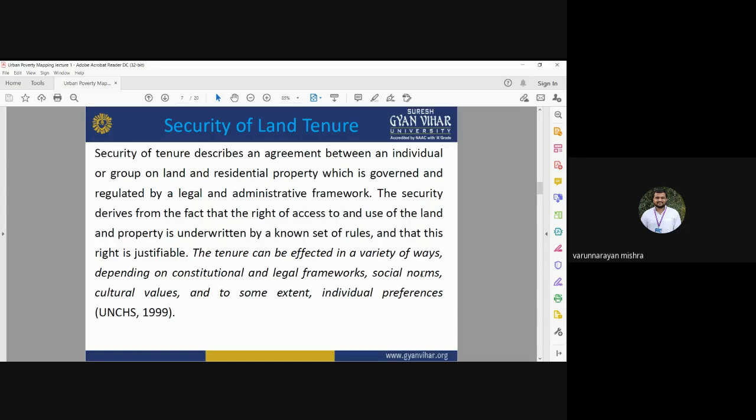Land tenure means a person who is living in an urban area should have some parcel of land, some legal tenureship, some ownership of the land. That will improve the life of that person, and that will decrease urban poverty. For decreasing urban poverty, it is required to provide security and legal tenure to the person living in the urban area.